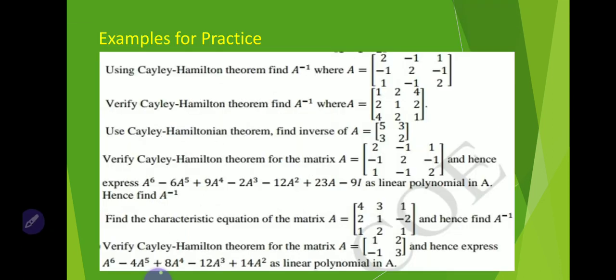Okay, so these are some problems for practice. You try at home.